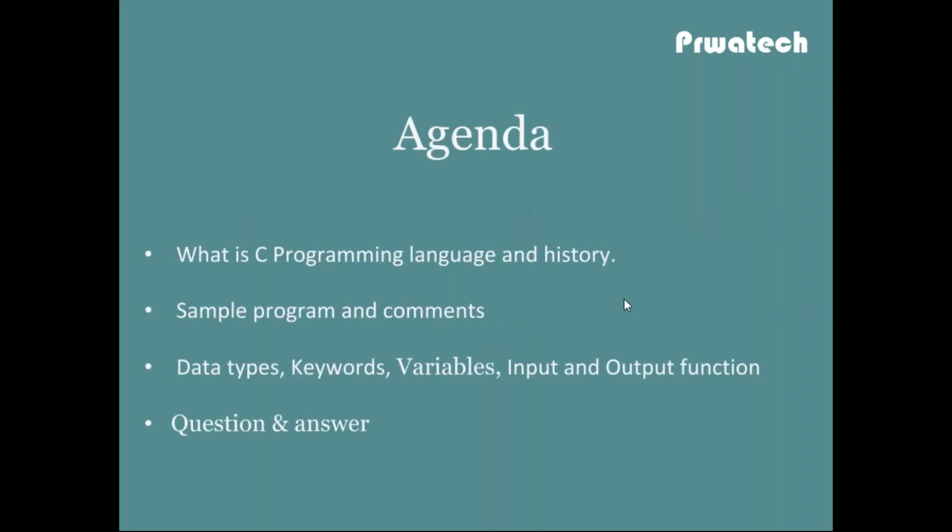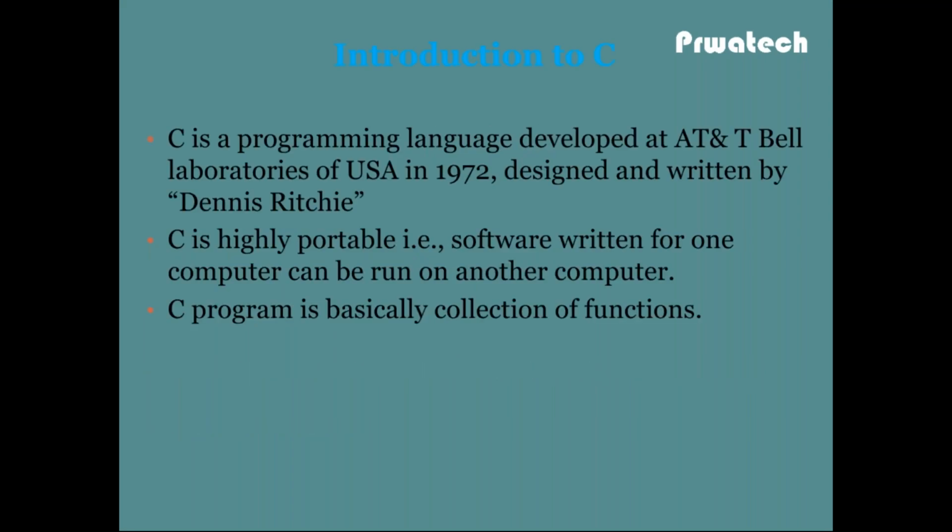In the previous class I explained what the C programming language is, its history, a sample program, how to use comments in a program, the advantages of comments, and the data types in C. These three concepts I have explained in the previous video. Now I will explain the concepts of keywords, variables and input output functions.